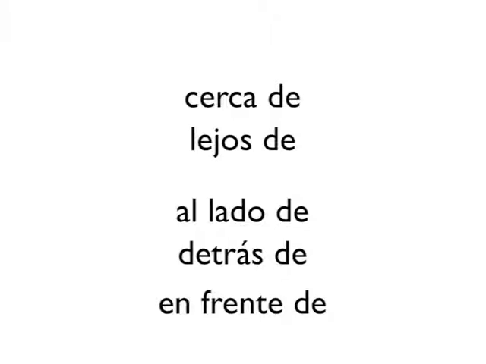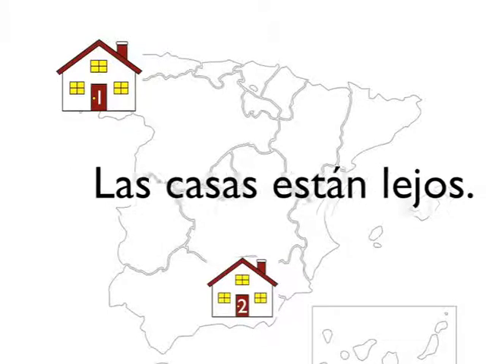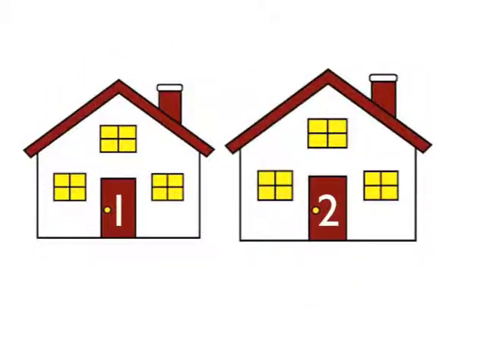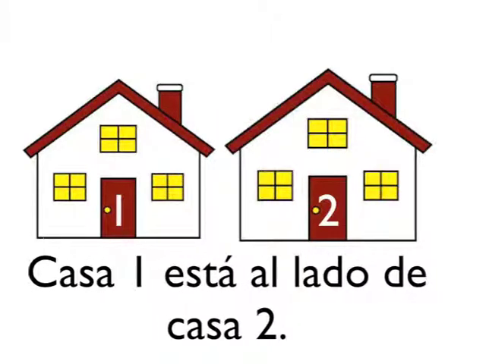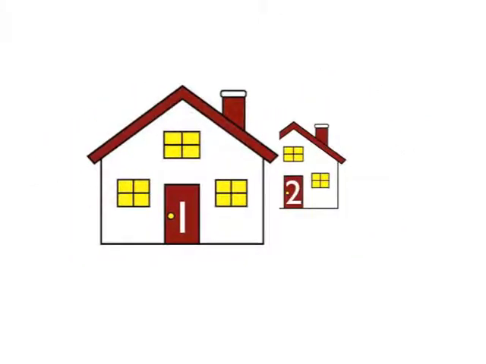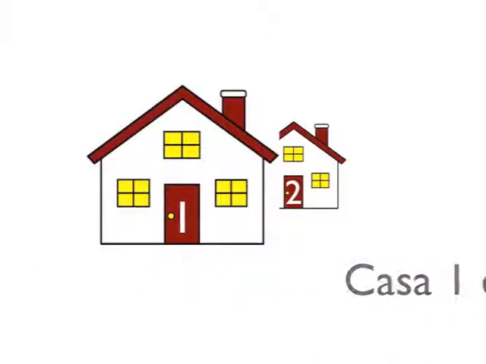Let's practice. ¿Las casas están cerca o están lejos? Lejos, far. ¿Casa 1 está detrás o al lado de casa 2? Al lado de, beside, next to. ¿La casa 1 está enfrente o detrás de la casa 2? Enfrente de, in front of.